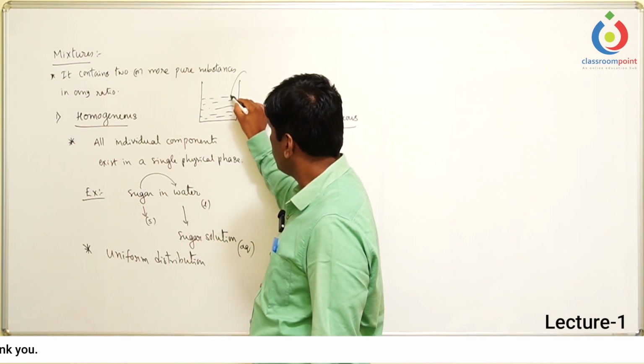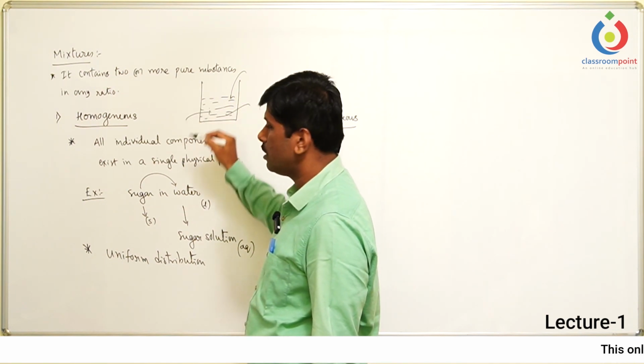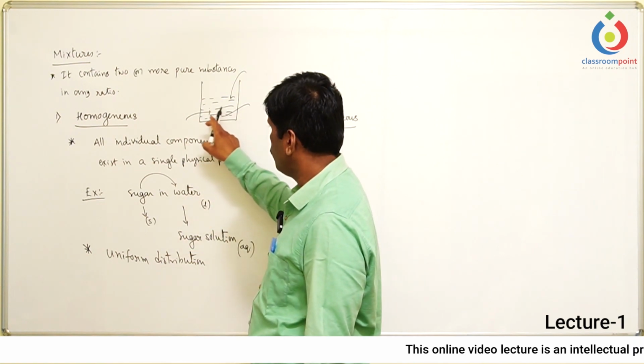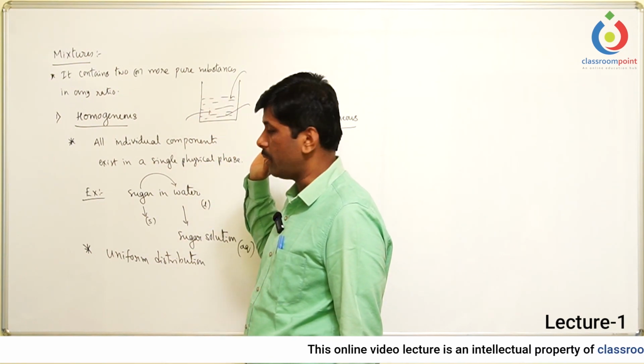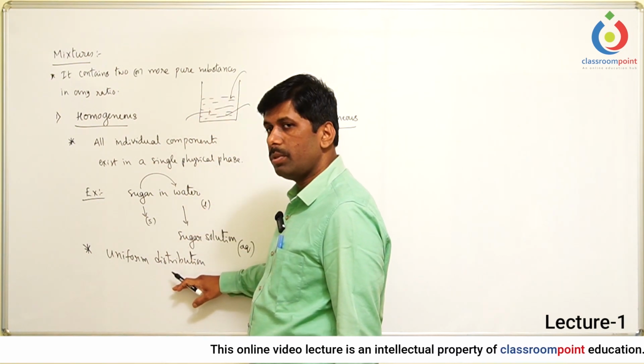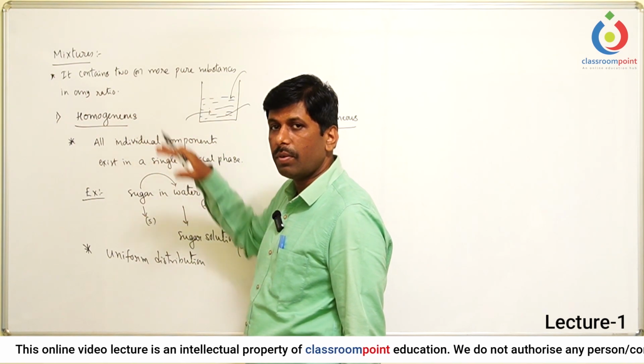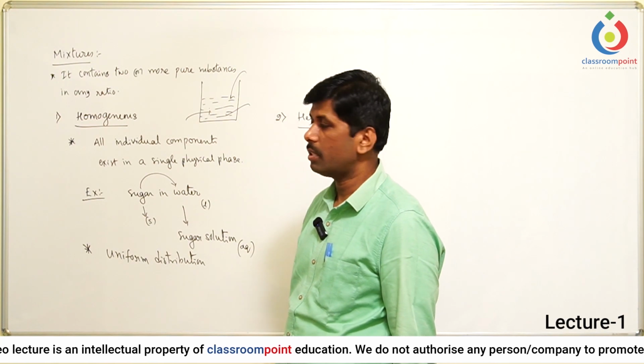You try to taste in this area or in this area, it gives the same taste after complete dissolution. That means uniform distribution of the particles is present. So wherever uniform distribution of the particles is present and having the single physical phase, such type of mixtures are called the homogeneous mixtures.